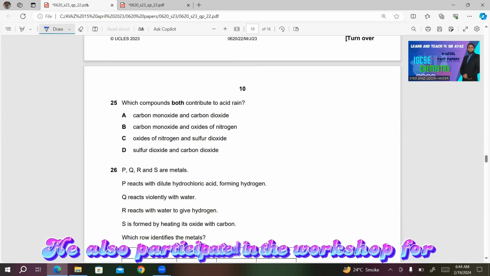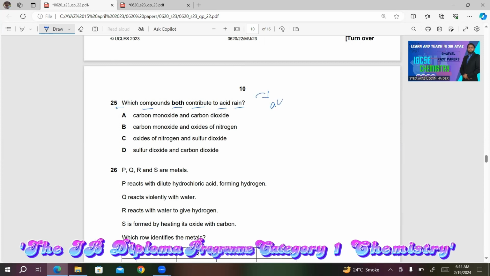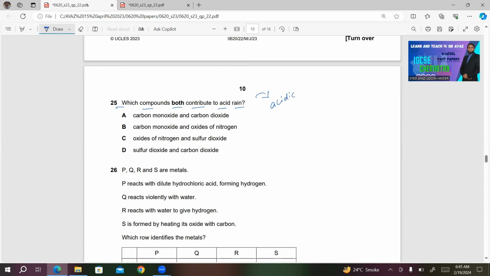MCQ number 25, which compounds both contribute to acid rain? Now, acid rain is due to the acidic oxides in the air. So straight away you will see the oxides which act as acidic in the air. So we have oxides of nitrogen, sulfur dioxide. For your convenience, I am reading the other choices also.